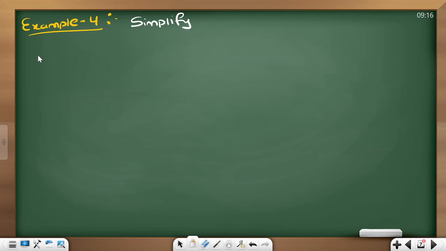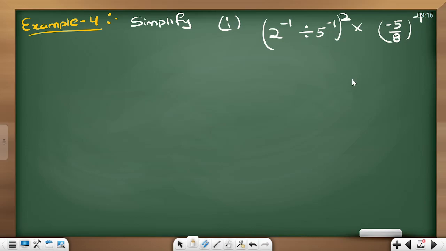There are 4 questions. The first question I am writing here: 2 power minus 1 divided by 5 power minus 1 whole square into minus 5 by 8 power minus 1. This is the question. Slowly we will do this question without any confusion.